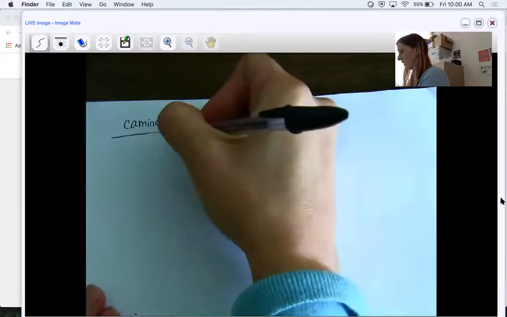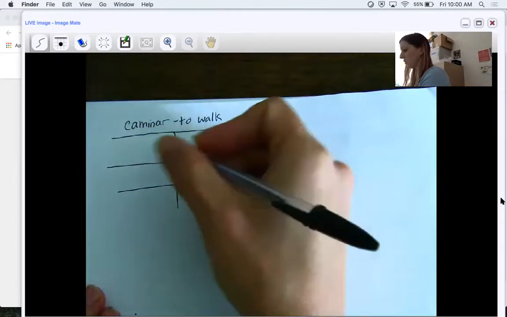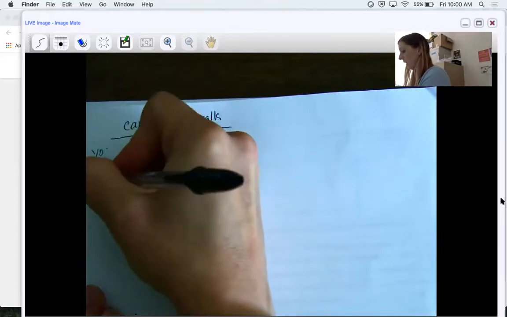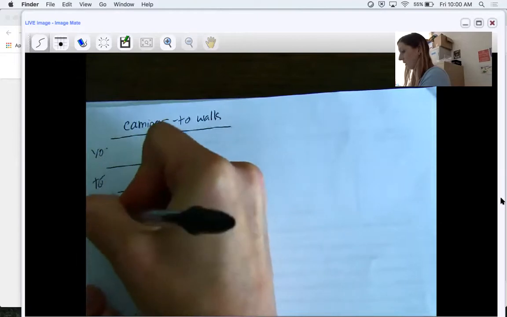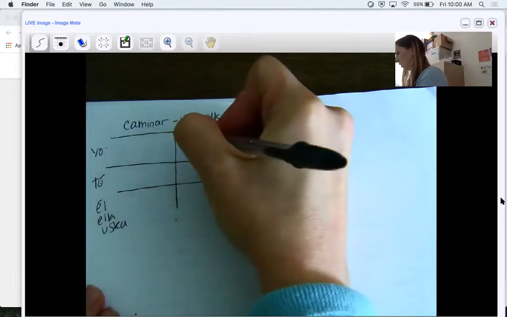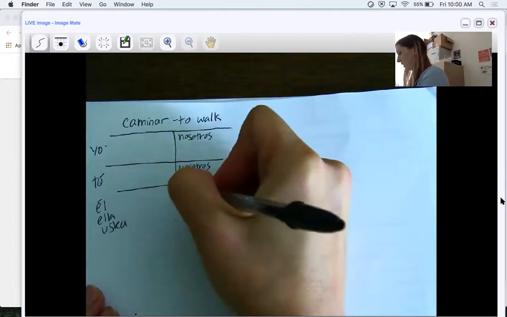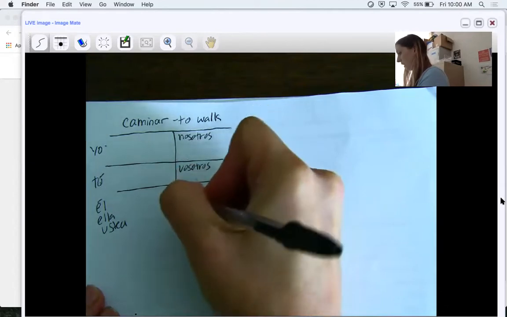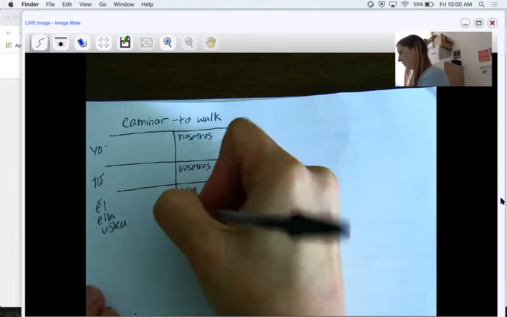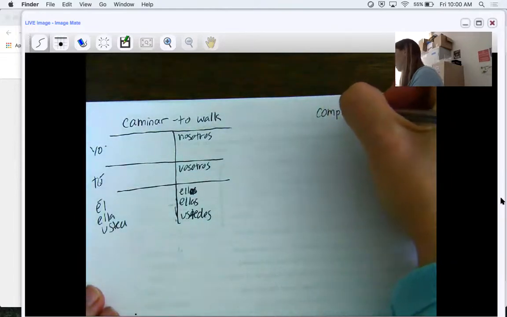You just draw a line, you draw a line down, you draw a line here, and you draw a line there. Okay, so your yo form goes here, your tú form goes here, right? Your él, ella, usted form goes here. Okay, your nosotros goes here, your vosotros goes here, and your ellas, ellos, sorry, ellas, ustedes form goes in this bottom box. Okay, and then I also want you to do comprar, which means to buy.